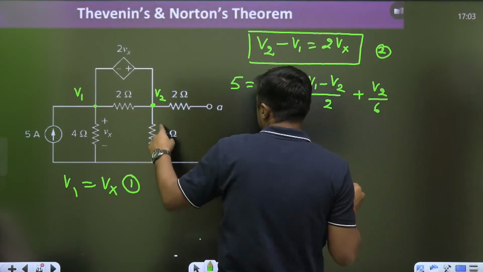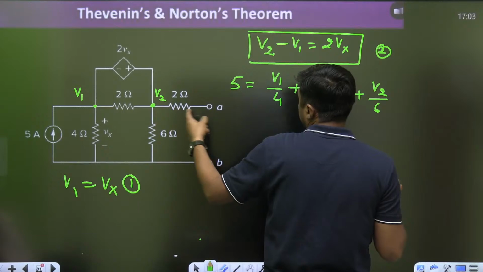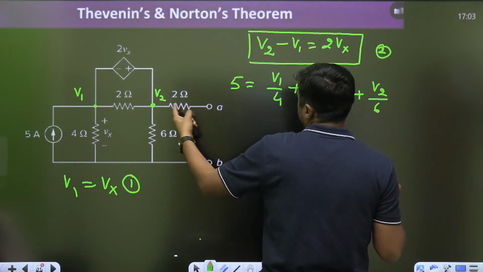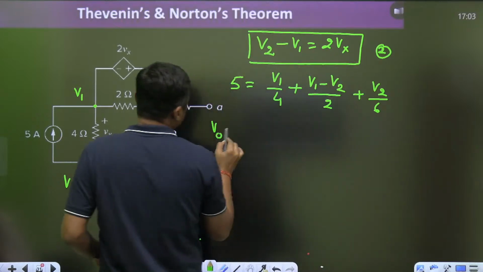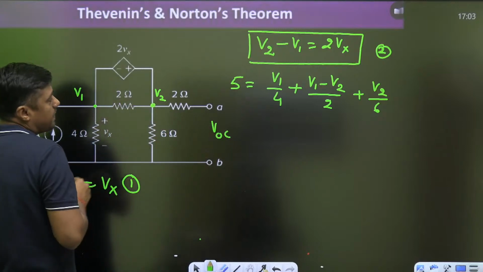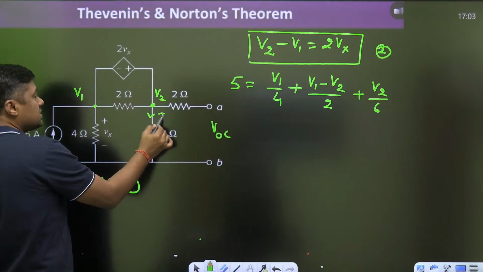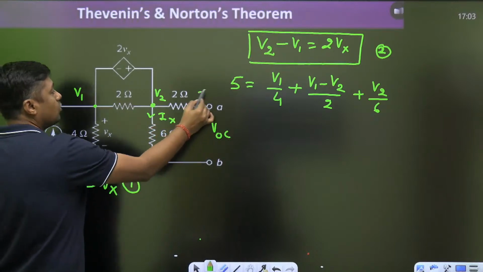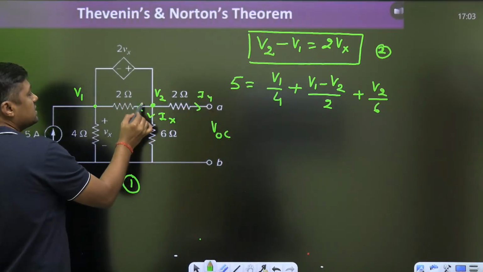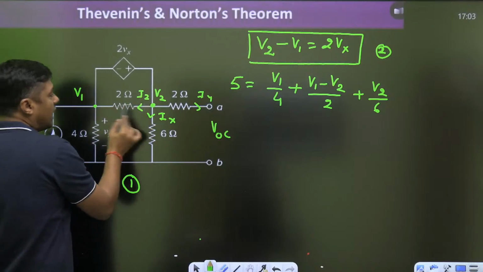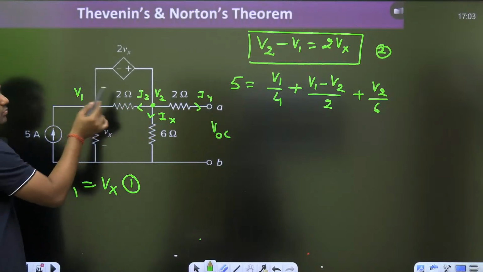V2 by 6. What is the current here? 0, because we want to calculate the VOC. VOC is nothing but V2 because there is no current. But we are writing the KCL. So what are the outgoing currents? This is the outgoing current. This is the outgoing current. This is 0. And this is the outgoing current. And what is the IZ? IZ will become V2 minus V1 by 2.